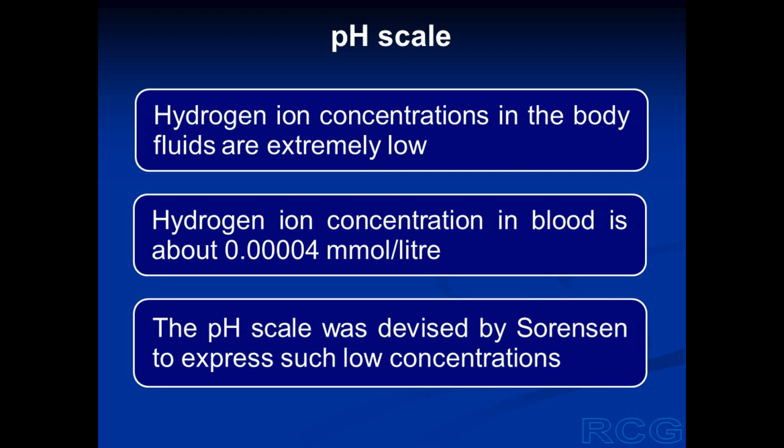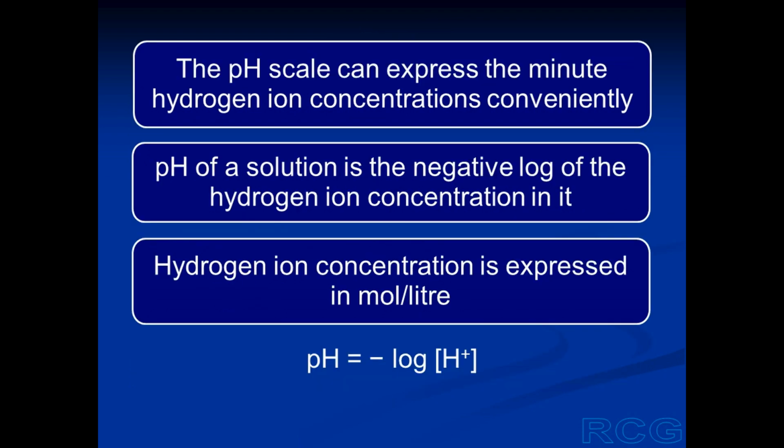So the concentration is extremely low, and it is very difficult to express these concentrations conveniently, and therefore Sorensen had devised a scale which is known as pH scale to express the minute hydrogen ion concentrations conveniently.